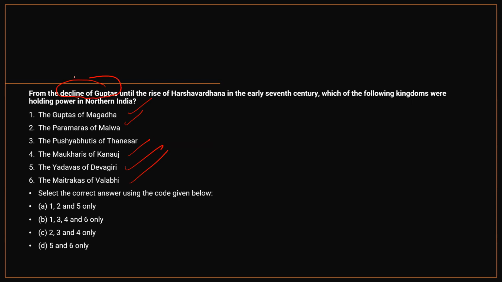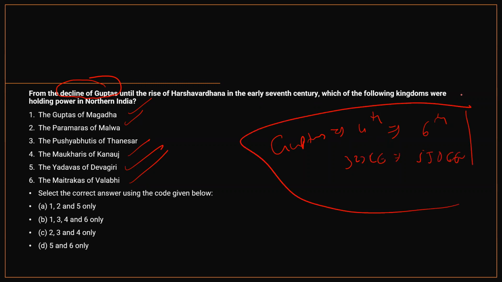We all know that Guptas ruled from the beginning of the 4th century to the late 6th century, from around 323 CE to 550 CE. This was the time period. And every UPSC student knows this because it is available in every book. And the rise of Harshavardhana, he only said early 7th century.